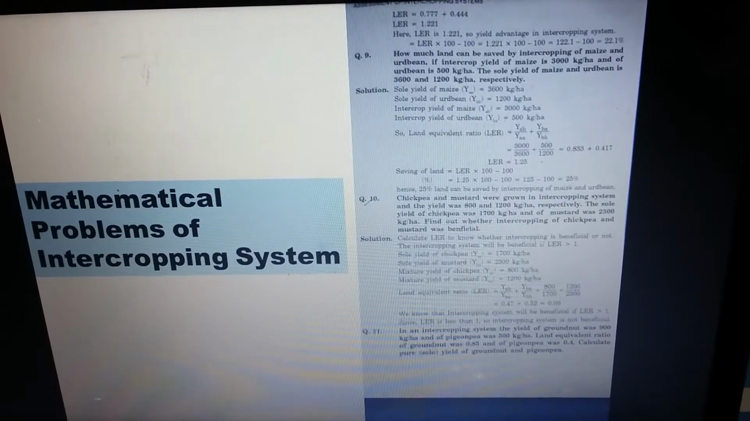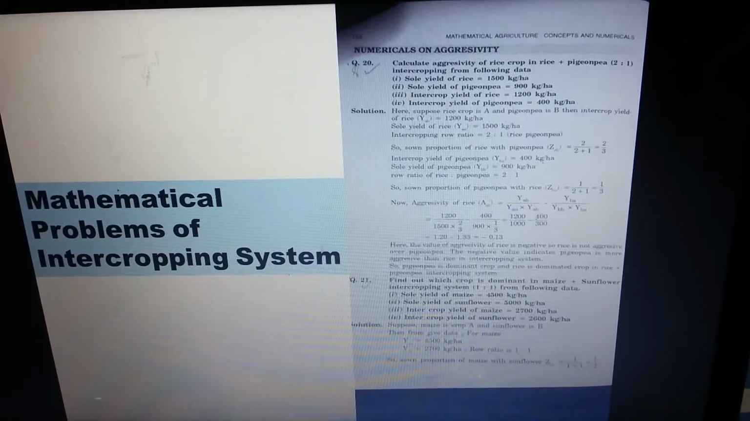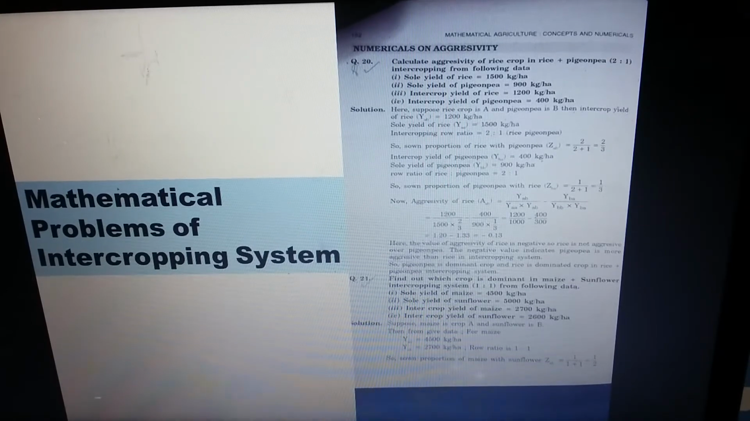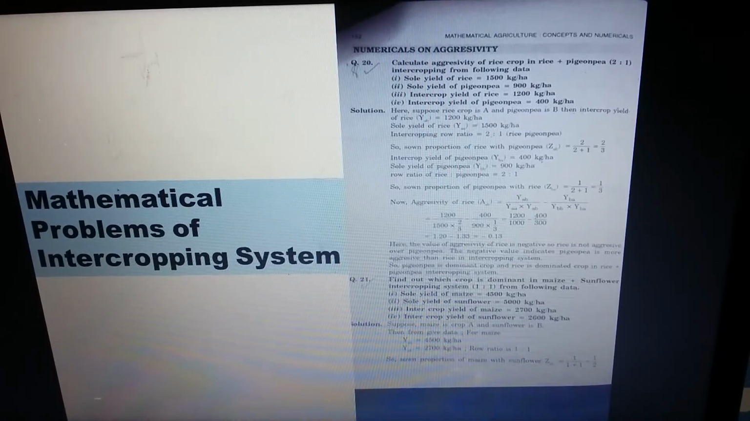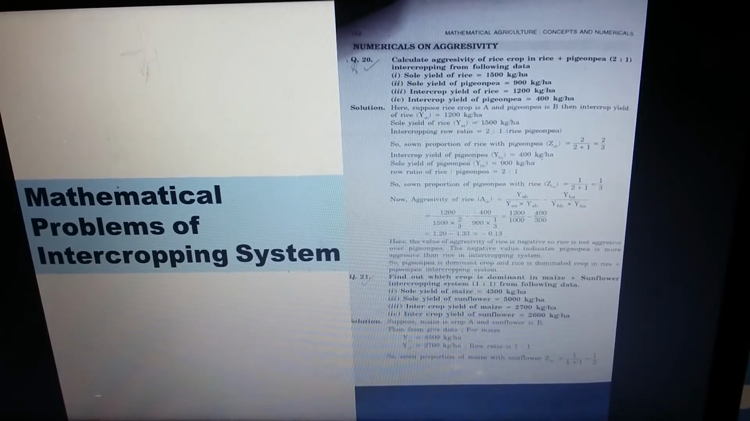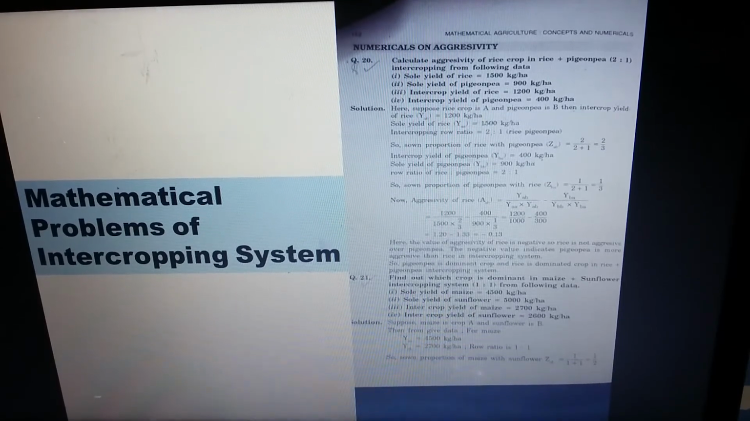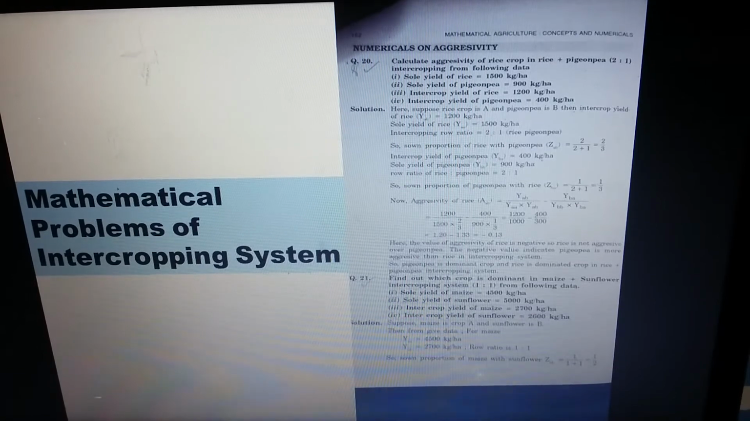Now I am going directly to aggressivity. Follow question number 20, the calculation of aggressivity. This is another assessment criterion for an intercropping system, that is aggressivity. Now follow me. Calculate aggressivity of rice crop in rice plus PGNP in 2:1 ratio intercropping from the following data.